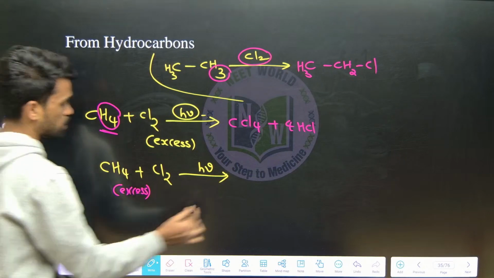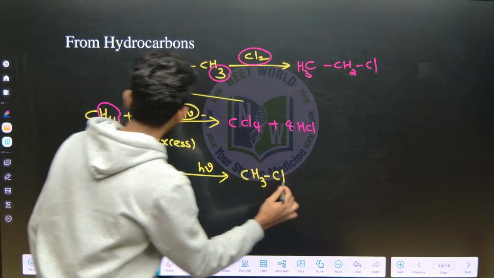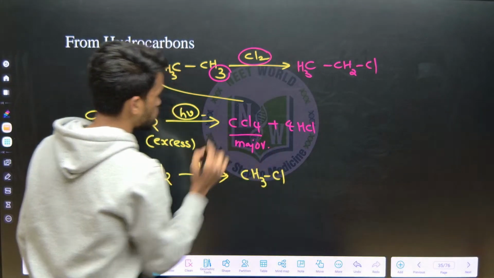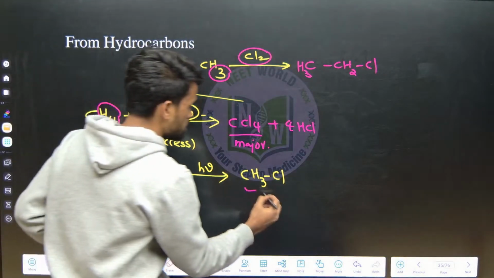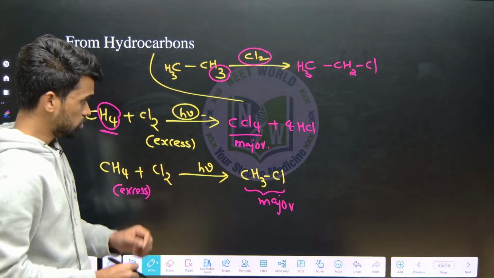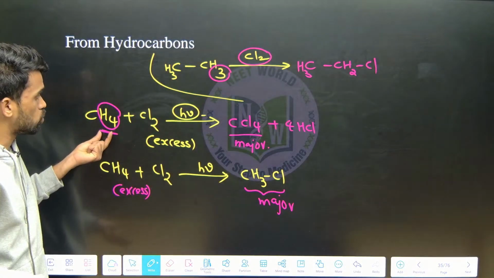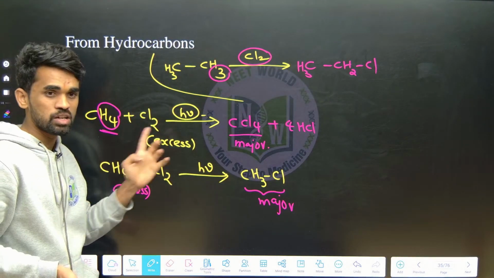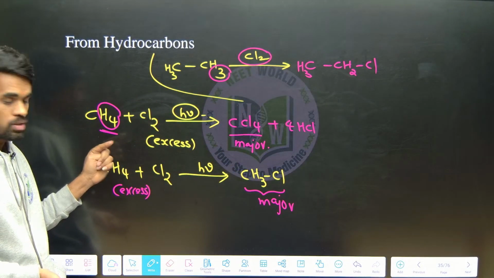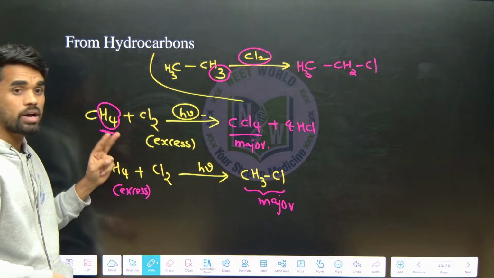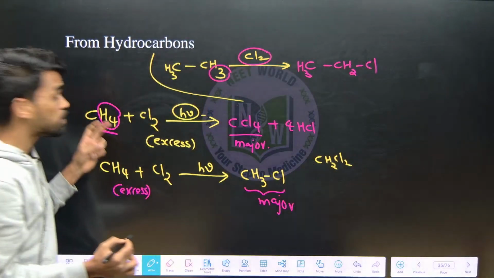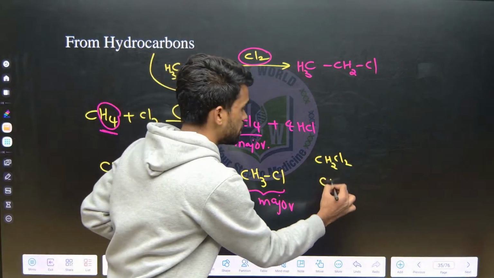the major product formed here will be CH3Cl. If I take chlorine in excess, CCl4 is my major product. If I take methane in excess, methyl chloride will be formed as the major product. Sir, you are saying major, minor. Yes, because out of these 4 hydrogens, I can replace all 4 with chlorine and get CCl4, or only one and get CH3Cl, or 2 and get CH2Cl2, or 3 and get CHCl3.